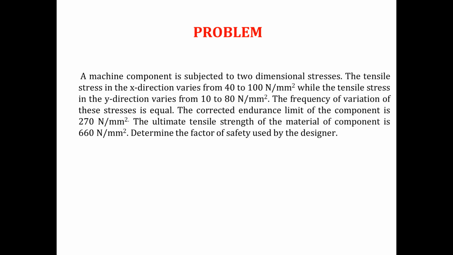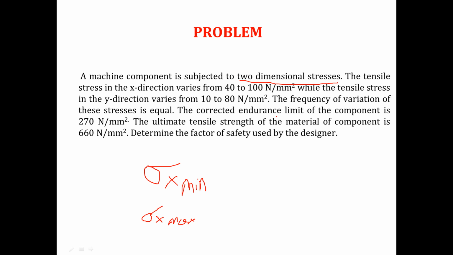The problem is: a machine component is subjected to two-dimensional stresses. See, it is written in the very first line. You got one piece of information that there is a machine component which is subjected to two-dimensional stresses. The tensile stress in x direction varies from 40 to 100 Newton per millimeter square. That means what is given to you? Sigma x minimum is given to you, that is 40 Newton per mm square, and sigma x